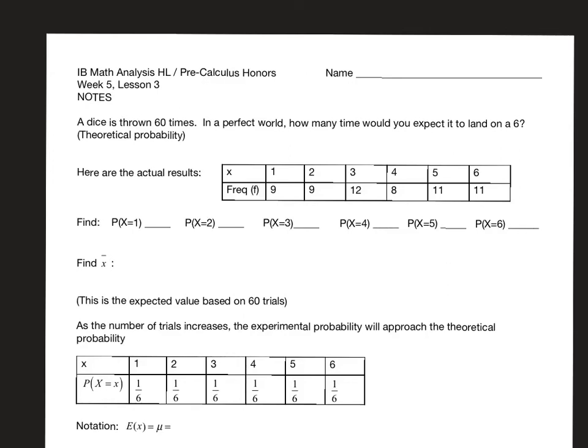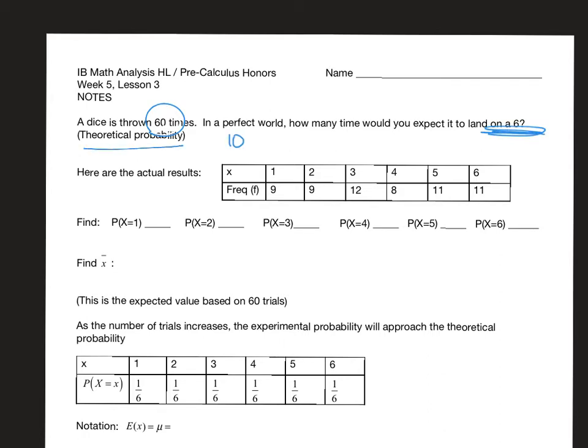Week 5, lesson 3. Okay, so let's say that we have a die, a single die, and we throw it 60 times. There we go, 60 times in a perfect world, right? If it was landing the way that you would expect it to land, how many times would you expect it to land on a 6? Well, it should be 10.